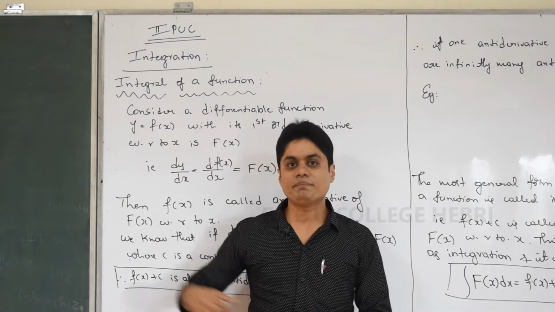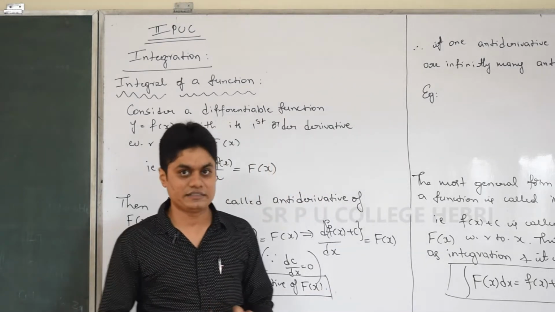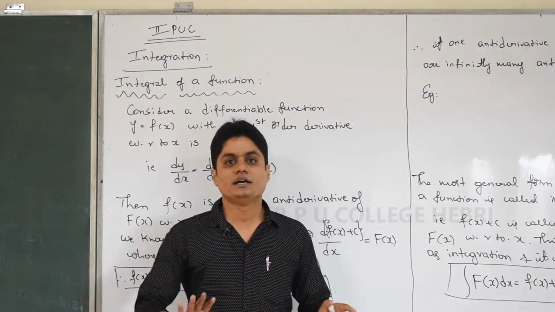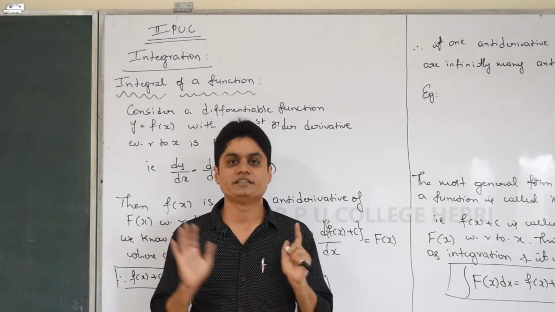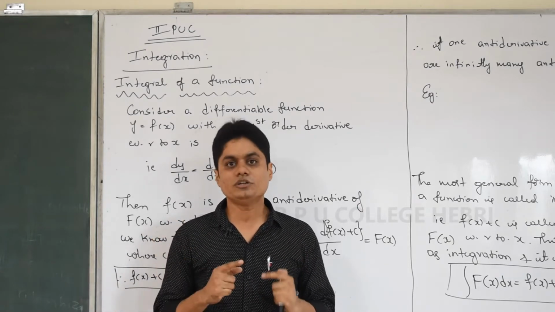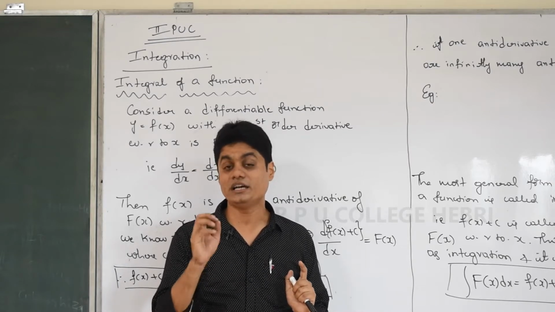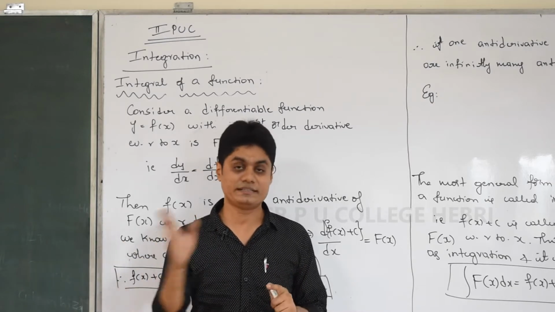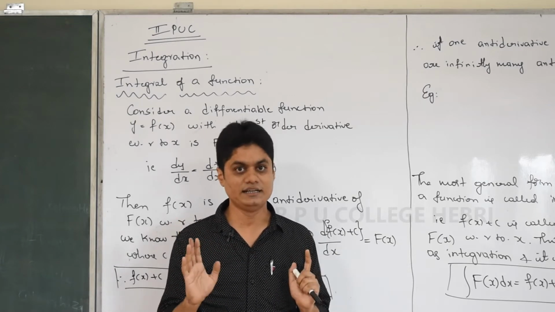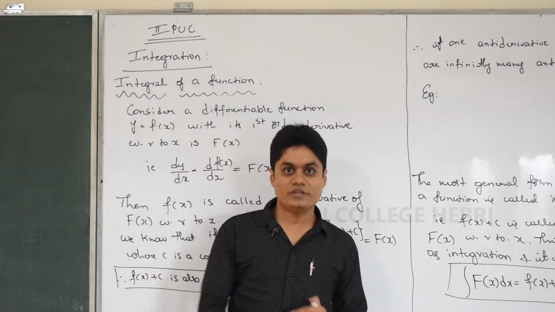The remaining part of probability, which I did not do in the last class, is there in the syllabus textbook. I'm not going to do it because it is deleted in the new syllabus pattern. So that chapter is over. Please remember that: read only up to Bayes theorem problems. After that it is deleted in the syllabus. So I'm moving to the next chapter.